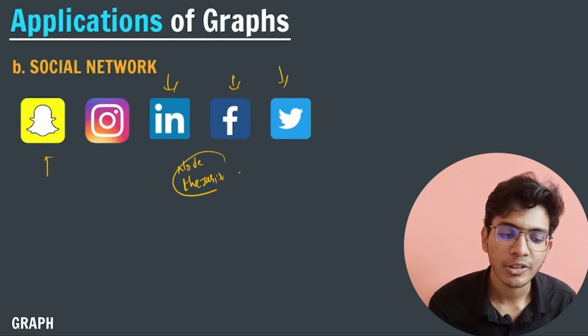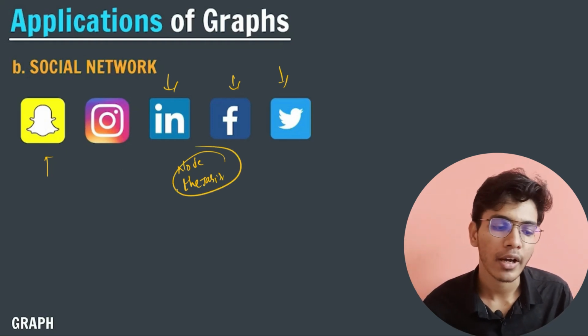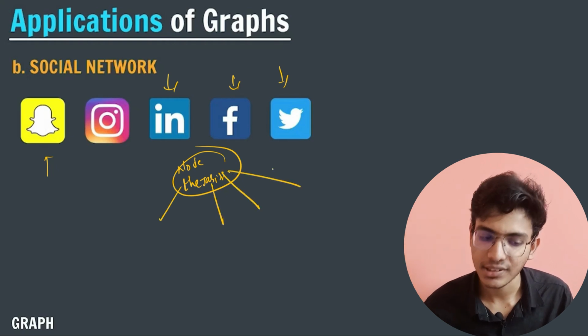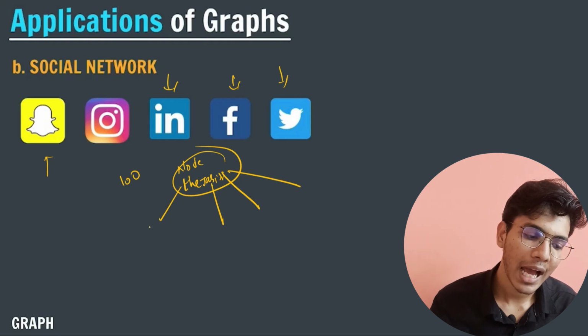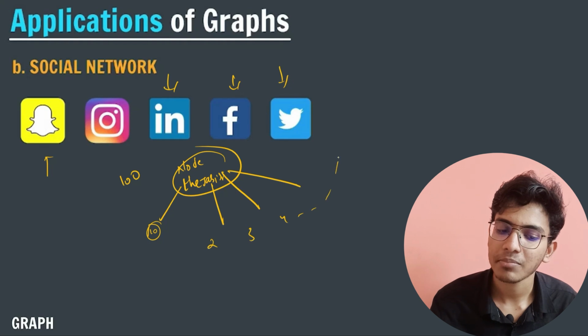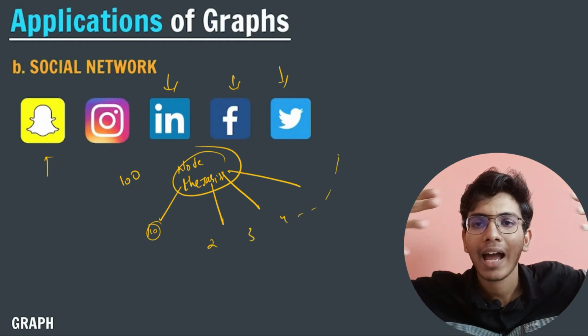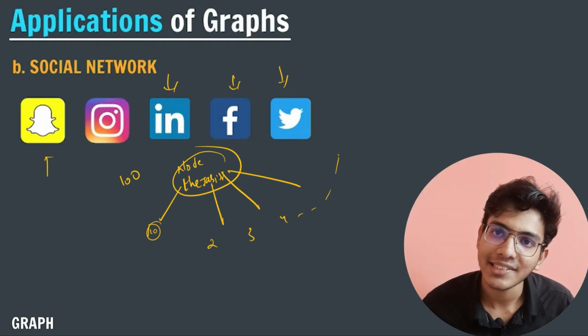So Jabir Hussain is considered a node in itself, and this node has different connections. Let's say I have 100 followers. So here I will have 100 different followers, follower 1, 2, 3, 4, something like this. This node will have different forms of connections, and it will create a network in itself.